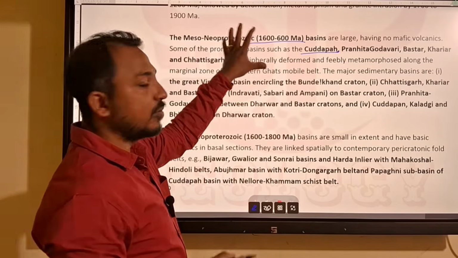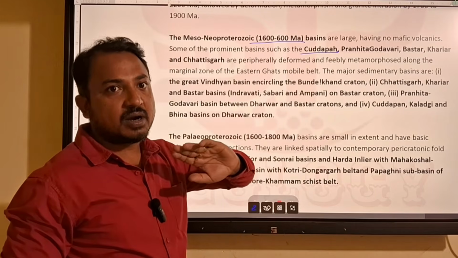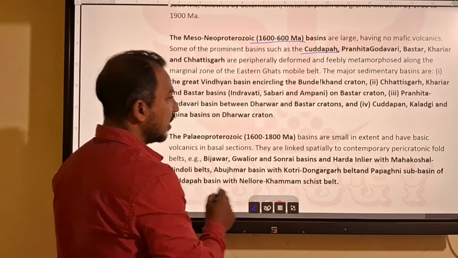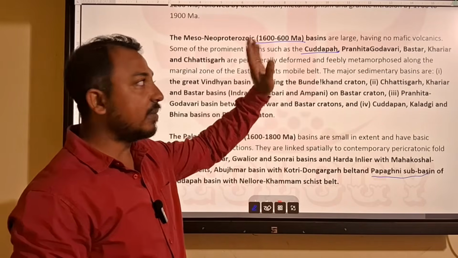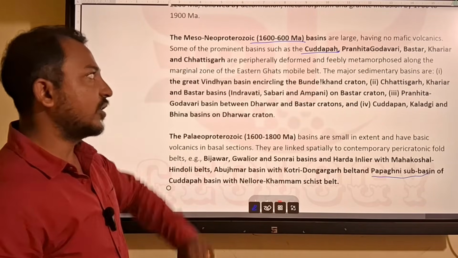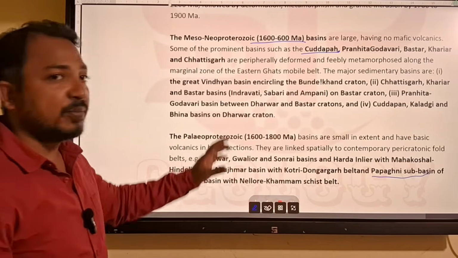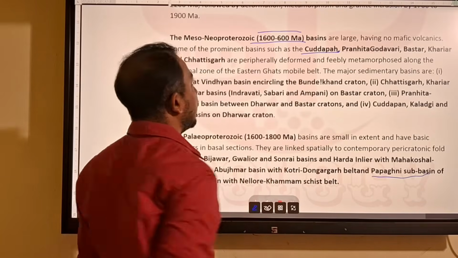Kadapa is present in both. The Papaghni sub-basin belongs to the Paleoproterozoic, and the other parts of the Kadapa belong to the Meso-Neoproterozoic. Then Pranhita-Godavari, Bastar, Khariar and Chhattisgarh are all Meso-Neoproterozoic basins deposited between 1600 to 600